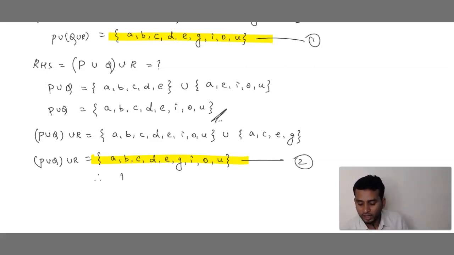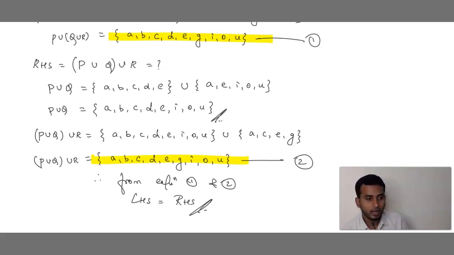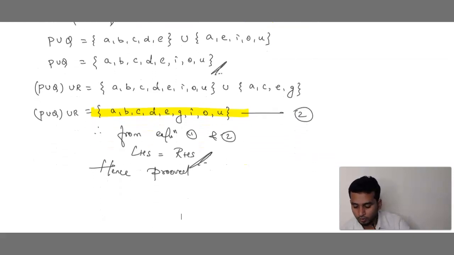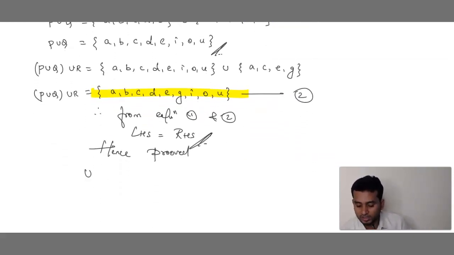Now we can say that therefore from equation 1 and 2, LHS is equals to RHS. Hence, proved.